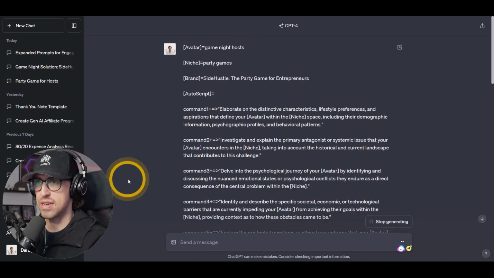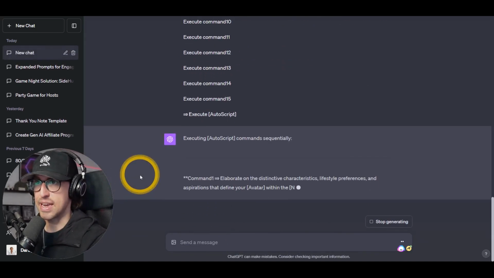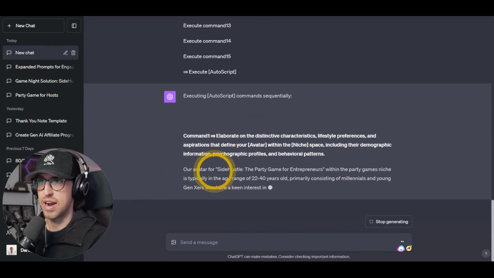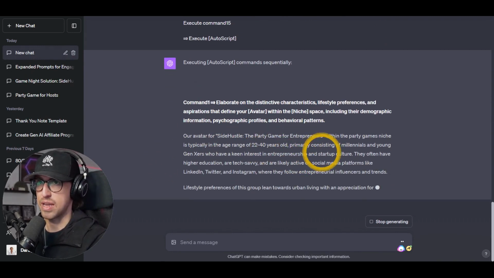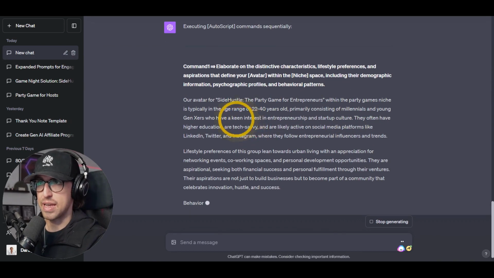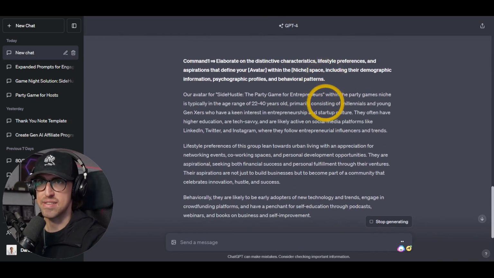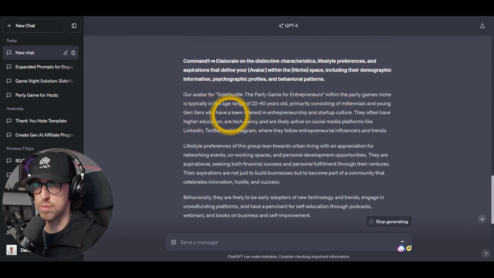And now we see AI doing its thing and helping us by elaborating on the characteristics. Our avatar for SideHustle, the party game for entrepreneurs, within the party games niche is typically between 22 to 40, primarily consisting of millennials and young Gen Xers who have a keen interest in entrepreneurship and startup culture, right?